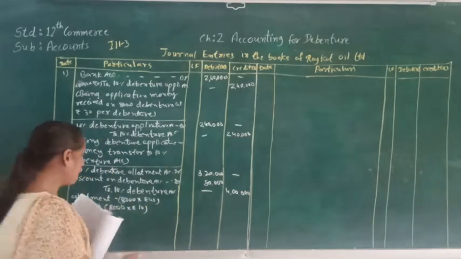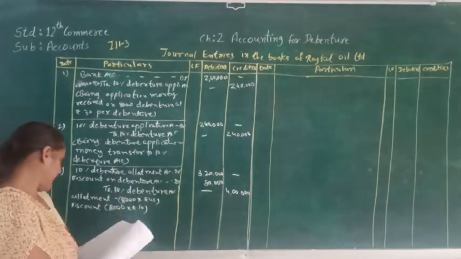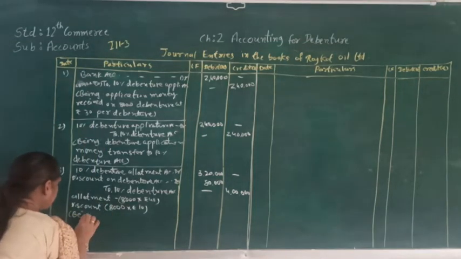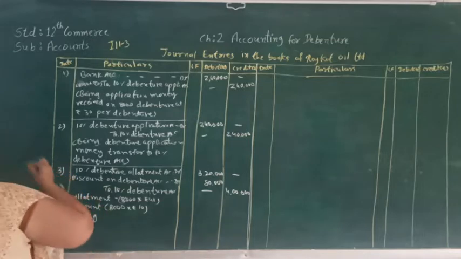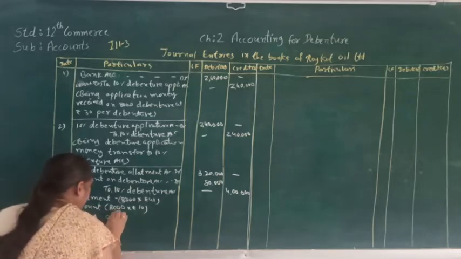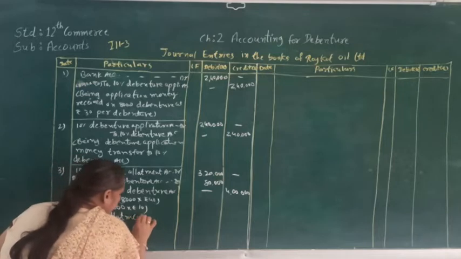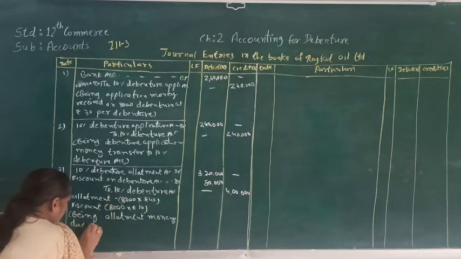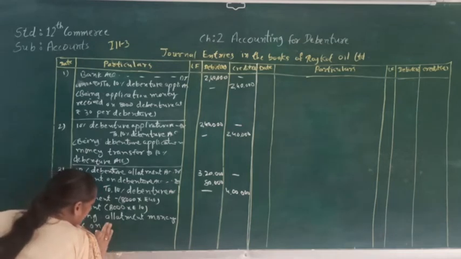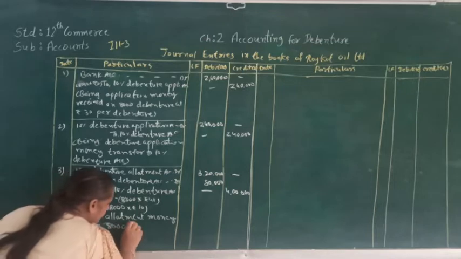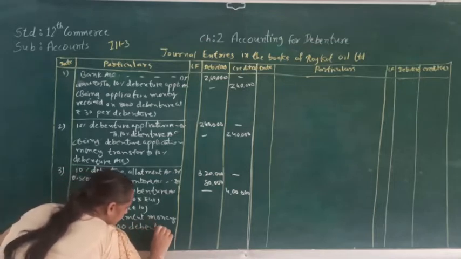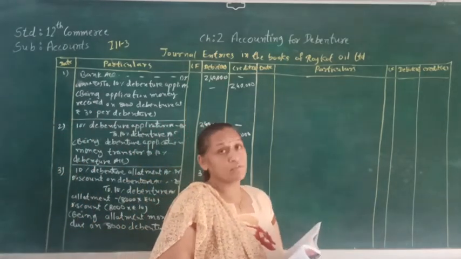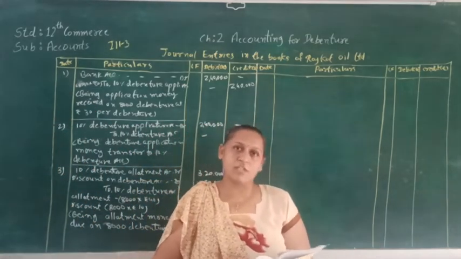So this is the calculation of allotment as well as discount. Now let's write the being. So here, being allotment money due on 8,000 debentures, for that.